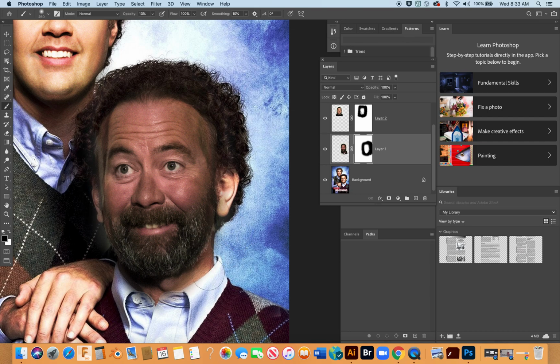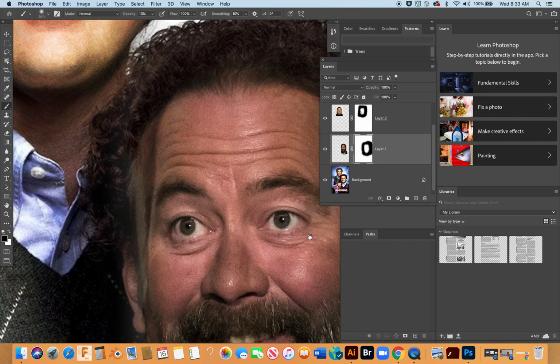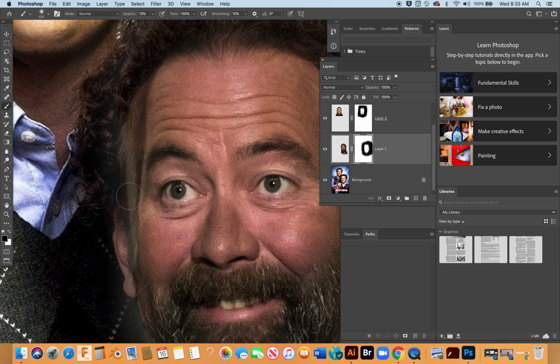Now notice I've probably brought a little bit too much in over there on the left-hand side. So I'm going to have to kind of go back. You can see that area right there. So let's take a look how that looks if I add a little bit of white back in. No. Okay, so we need to add a lot more black back in then. So we really need to bring this area in. Let's increase our brush opacity a little bit more here so it works faster. Alright, so now let's see. Let's bring that brush opacity down. Go a little bit more.